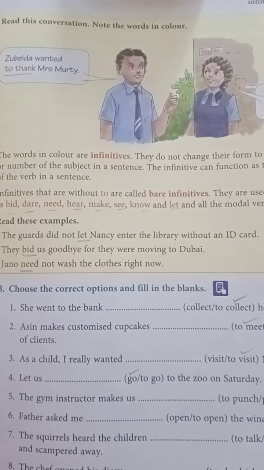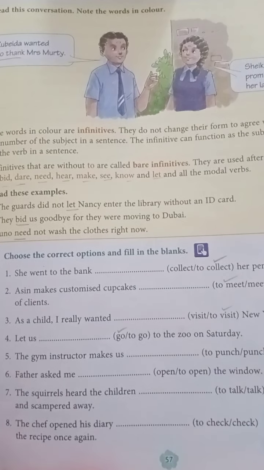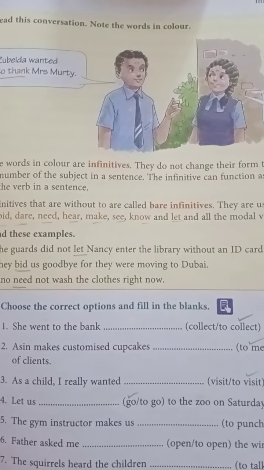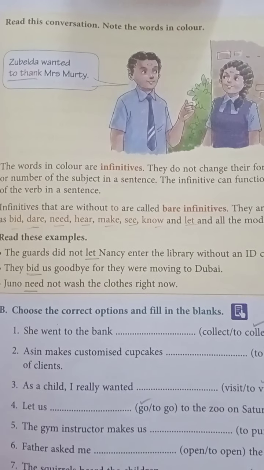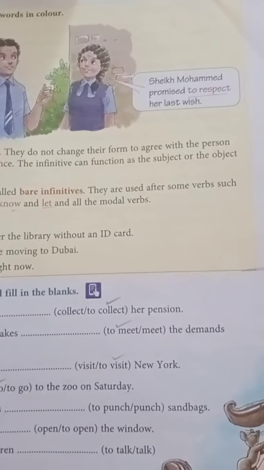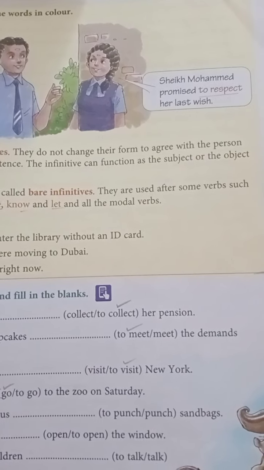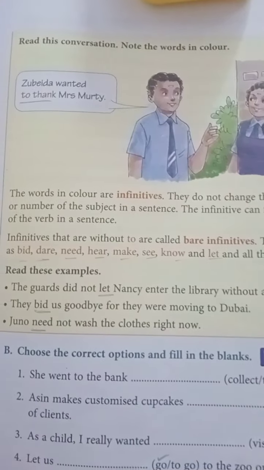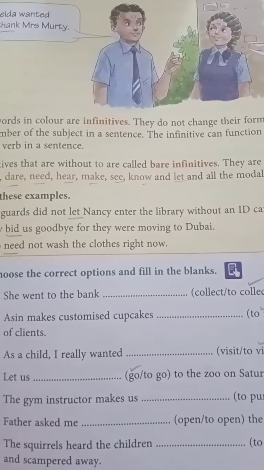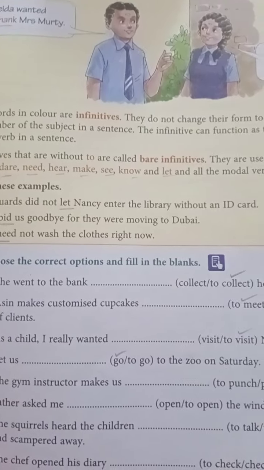Well, girls, now look at your textbook. Turn to page 57 and there you have a conversation between these children. The boy says, Zubeda wanted to thank Mrs. Murthy. And the girl says, Sheikh Mohammed promised to respect her last wish. So can you see the words to thank and to respect? These are infinitives. So the words in color are infinitives. That's the words that are in red.